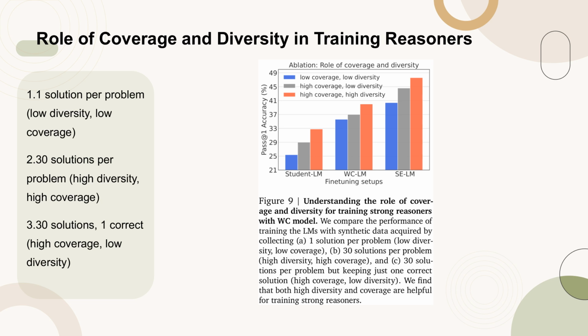Collecting 30 solutions per problem, leading to high diversity and high coverage; and C. Collecting 30 solutions per problem but retaining only one correct solution, which maintains high coverage but with low diversity. The results indicate that both high diversity and high coverage are beneficial for training effective reasoners.